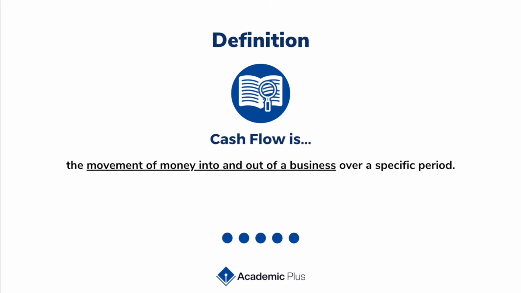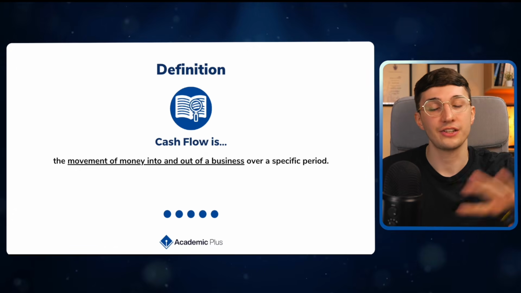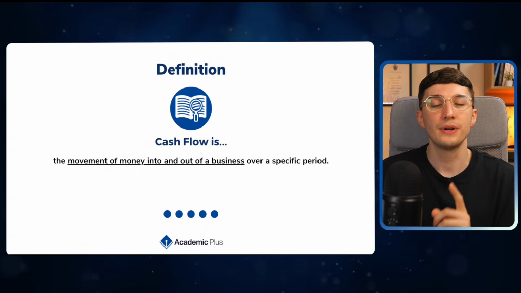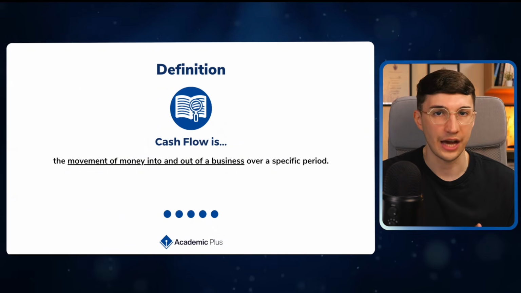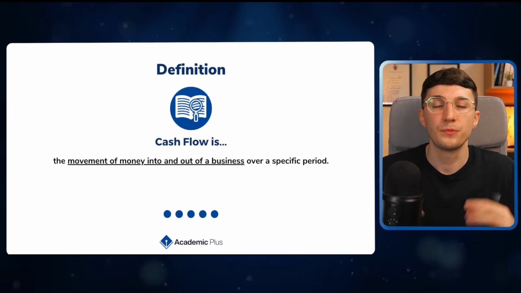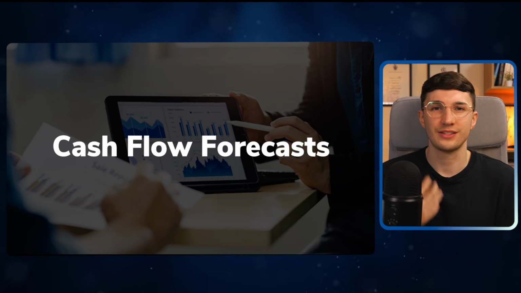And this all depends on the cash flow. Typically, cash problems tend to arise when the business's cash outflows outweigh and exceed the cash inflows, which would typically lead to a negative net cash flow. So what a business would want to do is put a cash flow forecast together to make sure they're in a healthy position. Now, what is a cash flow forecast and how does it look?